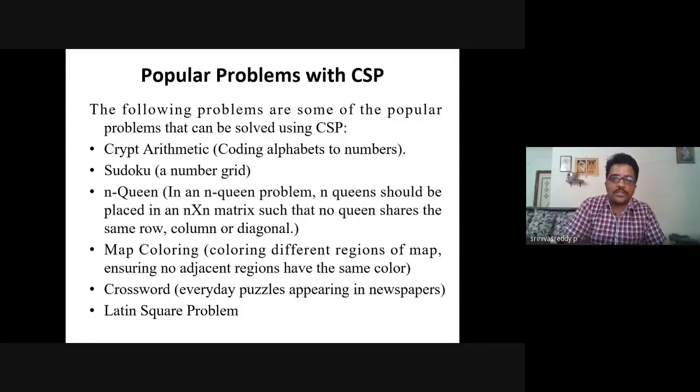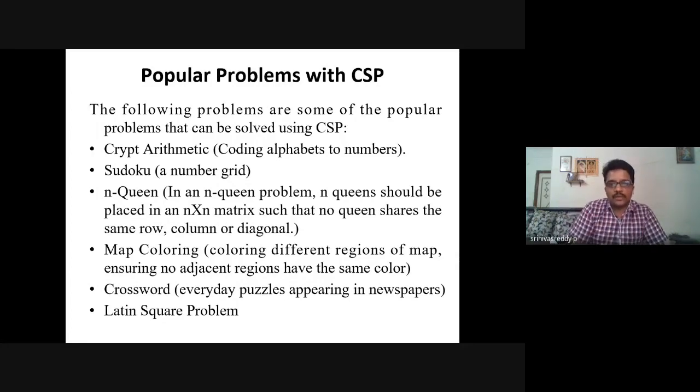So suppose S plus M, SEND plus MORE equals MONEY, we need to create such a word puzzle. It is a numeric problem. We'll discuss crypt arithmetic also, no need to worry, in the next class.